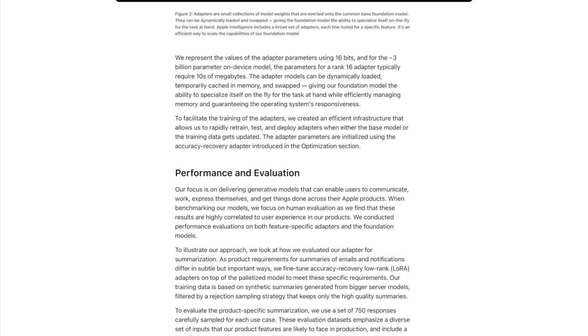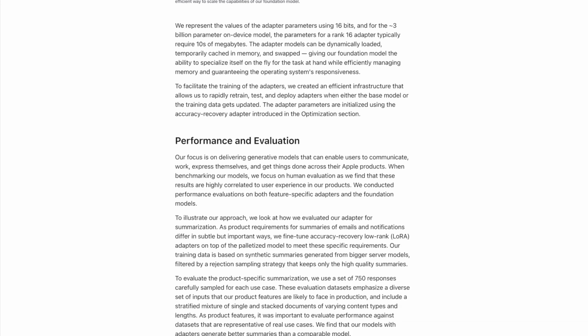To facilitate the training of the adapters, we created an efficient infrastructure that allows us to rapidly retrain, test, and deploy adapters when either the base model or the training data gets updated. The adapter parameters are initialized using the accuracy recovery adapter introduced in the optimization section.